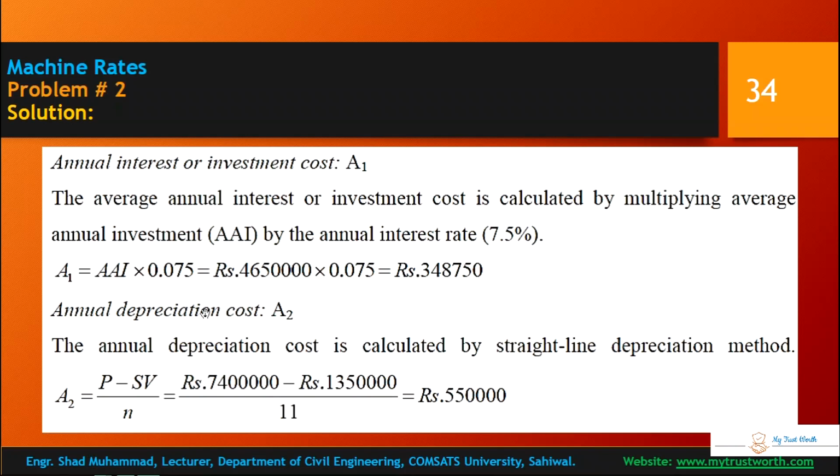So annual depreciation cost can be calculated using the straight line depreciation method. We have studied this formula in our previous lecture: present value minus salvage value divided by number of years. So this is the annual depreciation cost, 5,50,000 rupees per annum. Its value is degrading.